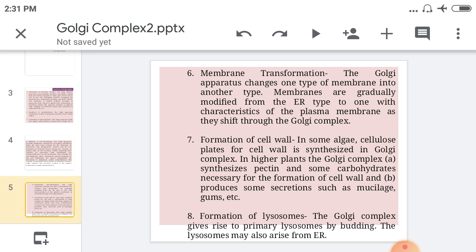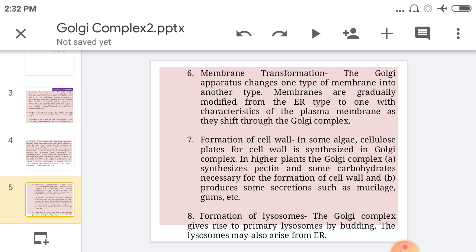Then the next function is the formation of lysosome. The Golgi complex gives rise to primary lysosome by budding. It means lysosome formation also takes place from the Golgi complex. It means the origin of lysosome is from the Golgi complex. That's why it is used in the formation of lysosome, and they form from the primary pinch of the Golgi complex end here. It means the cisternae pinch off here and form the primary lysosome by budding.